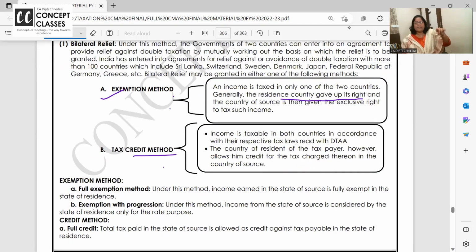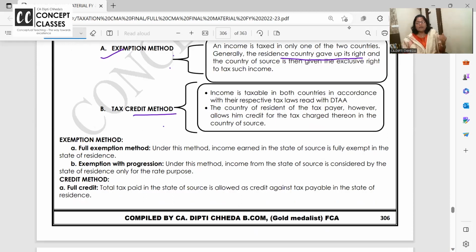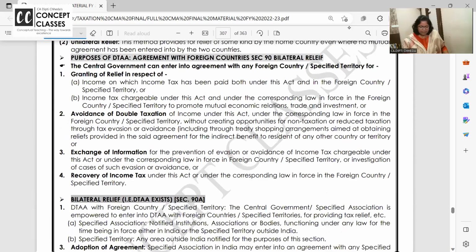Now generally it is said that if there is a difference of opinion between the Act and the DTAA, whatever is beneficial to the assessee is done, and in that case the DTA will prevail over the Act. But so many times GAAR, the General Anti-Avoidance Rules, is applicable, wherein this kind of agreement is not permissible. If GAAR is applicable, it will override even the DTAA. So again, over the Act the DTAA will override, and over the DTAA GAAR will override. So this is a point explained here.